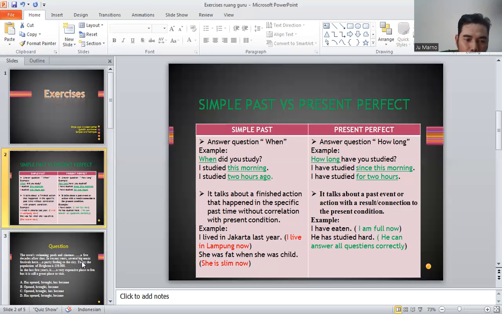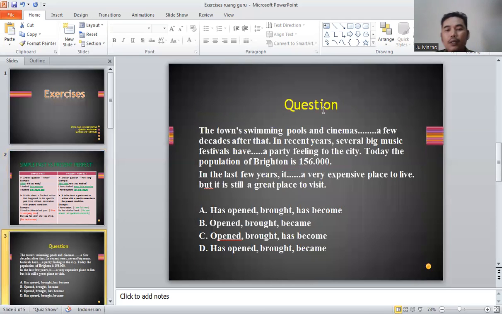Okay, now let's try to answer this question. The town's swimming pools and cinemas, blank, a few decades after that. Now we try to focus on the time signal: a few decades after that.